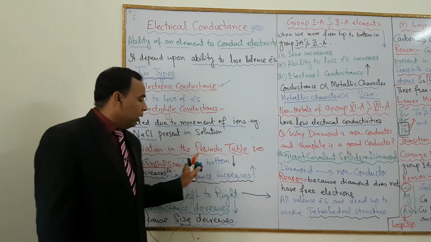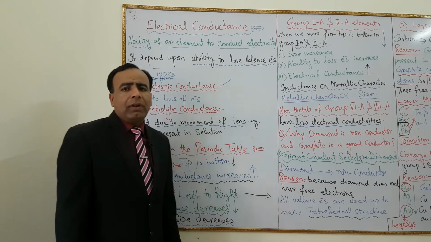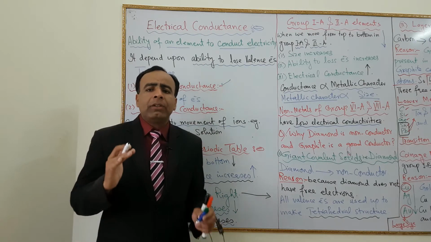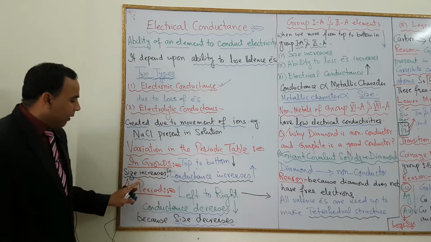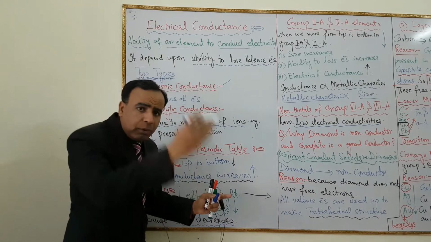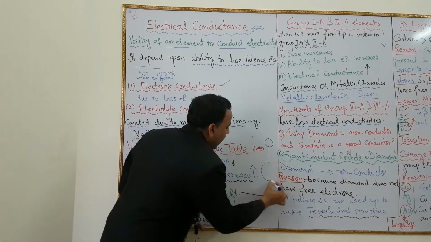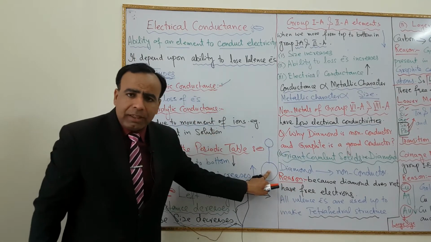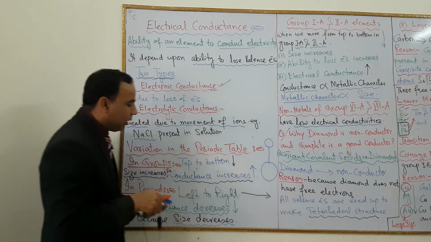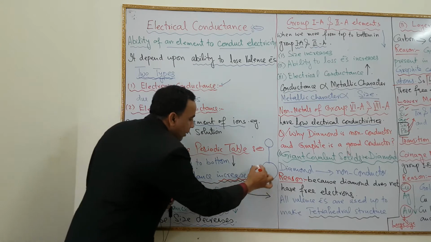Now, my dear students, variation of electrical conductance in the periodic table. First, electrical conductance shows abnormal behavior in the periodic table. Dear students, when we move from top to bottom in a group, what will happen? The size of the atom increases. When size increases, then electrical conductance also increases.